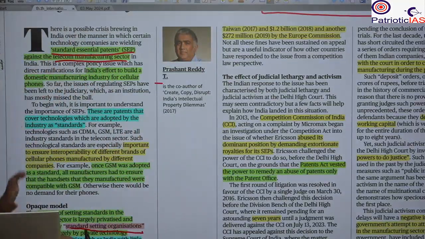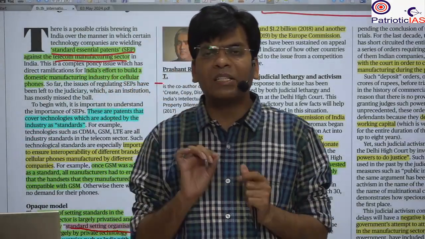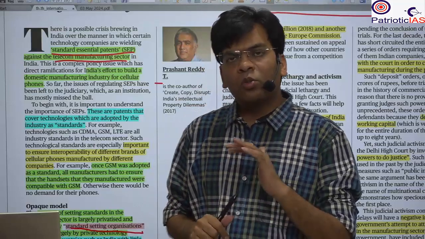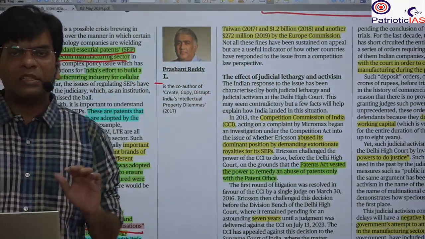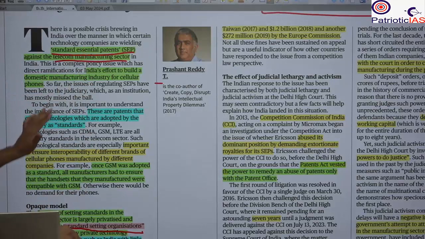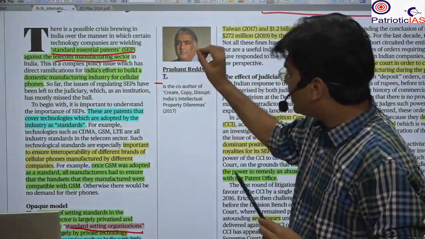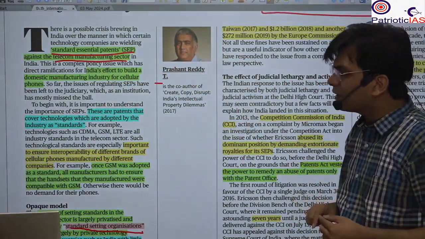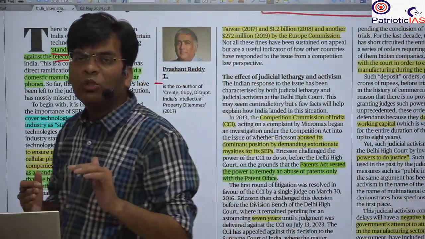For example, the company that has made the C pin technology will dominate all the other mobile companies. The main aim of the standard setting organization is to bring fair practices into this standard essential patent, so that the dominant company with the invention does not misuse it to reduce competition.